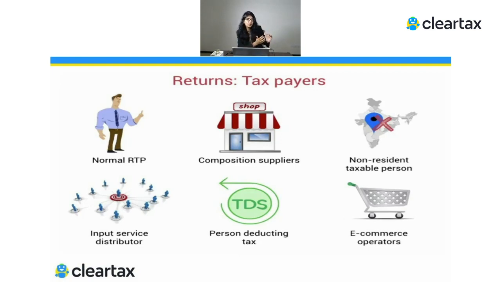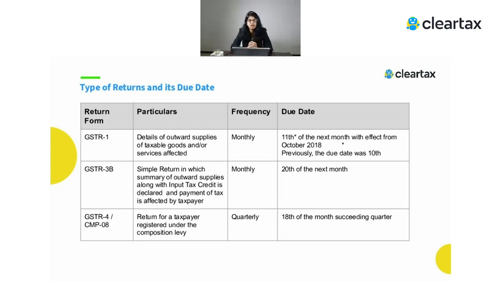If we talk about the e-commerce supplier, who supplies to an e-commerce operator, he has to file only two returns, which are GSTR 1 and 3B. And there could be 9 or 9C depending on his turnover. Now, since we have understood the different kinds of returns which need to be filed by different persons, we'll also understand the due dates, when these returns need to be filed. First comes your GSTR 1, which talks about details of outward supply of taxable goods and services which have been effected, and the due date for this is always the 11th of the next month.